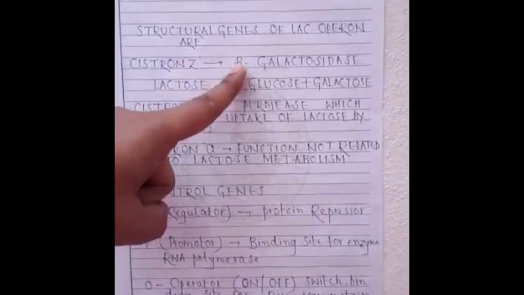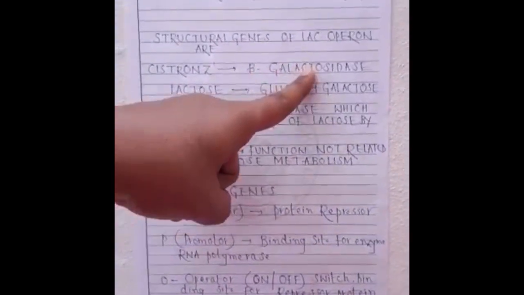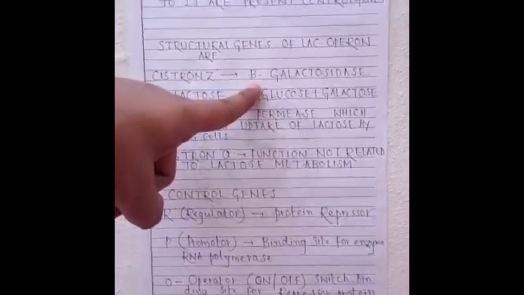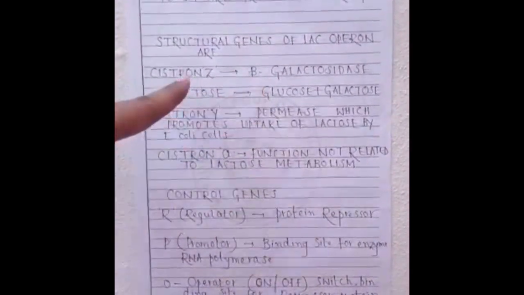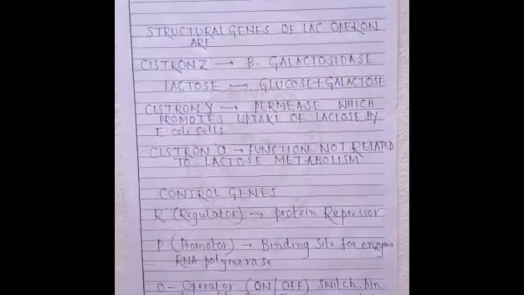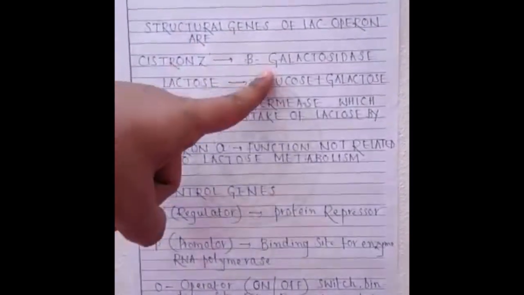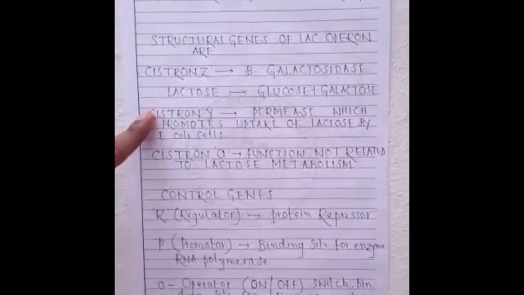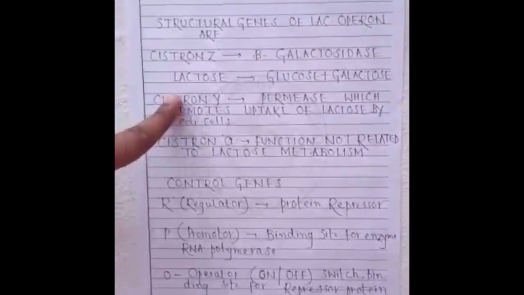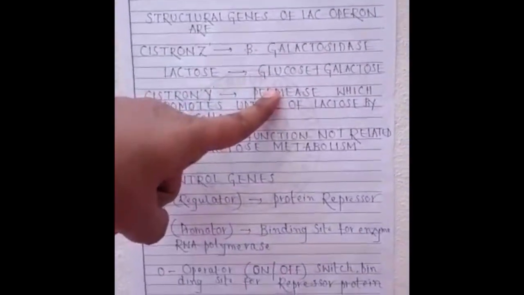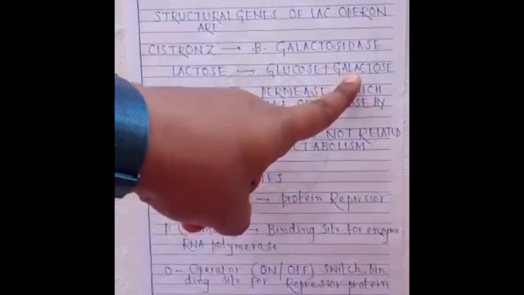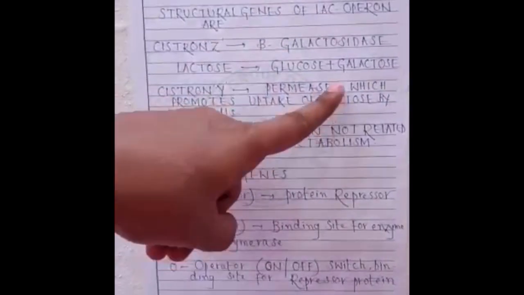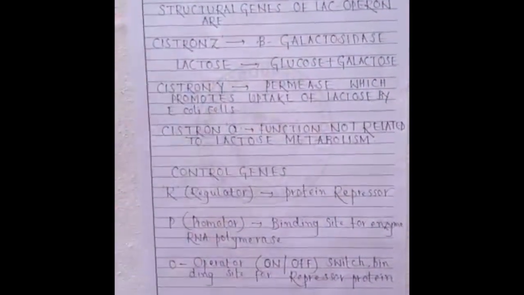It codes for an enzyme called beta galactosidase. And what is the function of beta galactosidase? It splits the lactose into glucose plus galactose. The next structural gene is cistron Y. It codes for an enzyme called permease, which promotes the uptake of lactose by the E. coli bacterial cells.